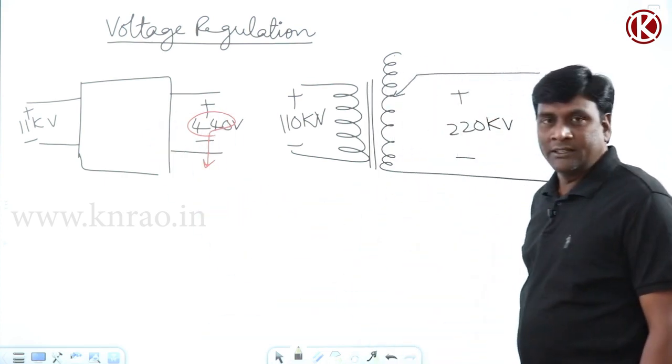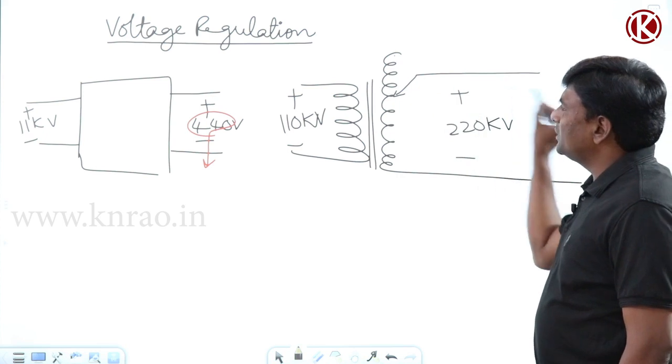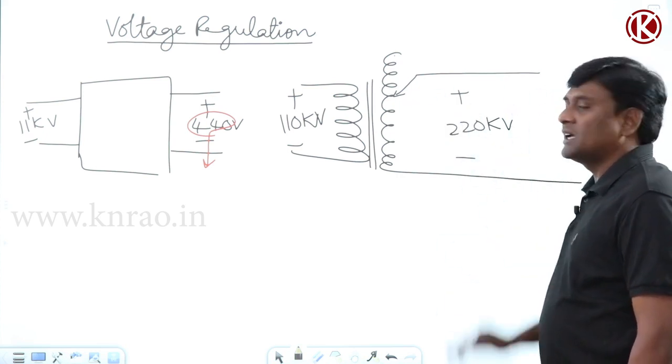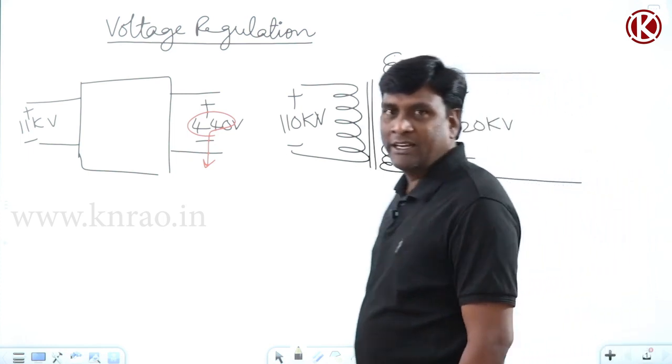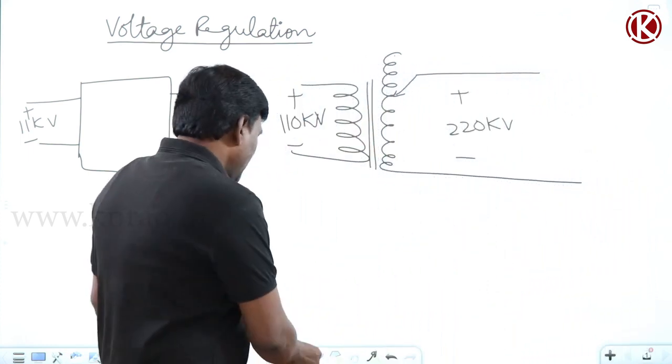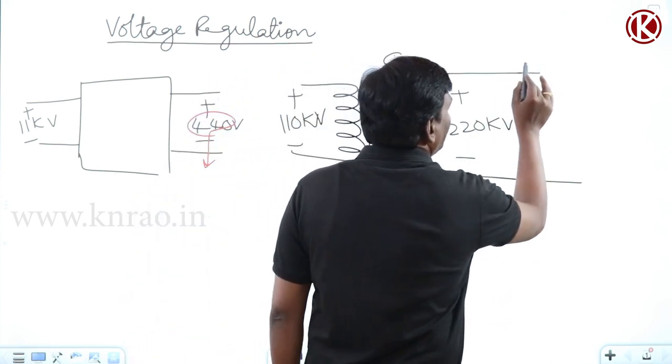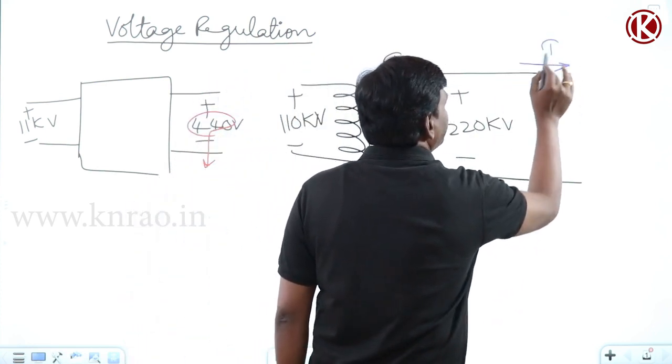Coming to the point here. At no load condition, for example, tap is here. At no load condition I am getting 220 kV at the secondary. For example, let me connect load.